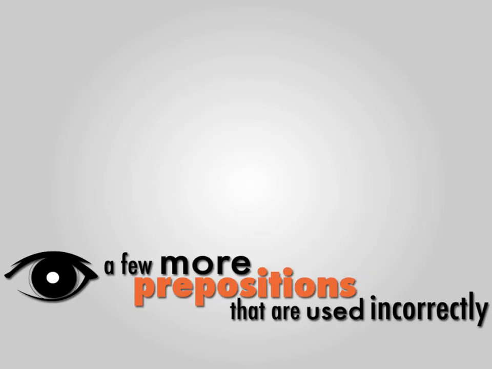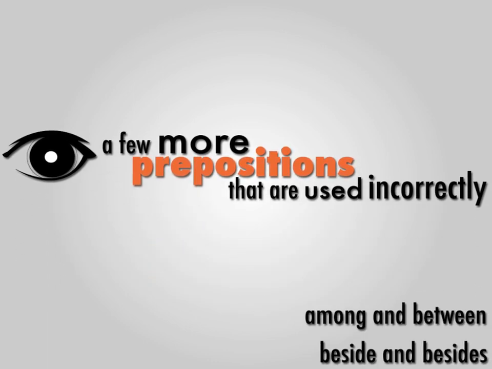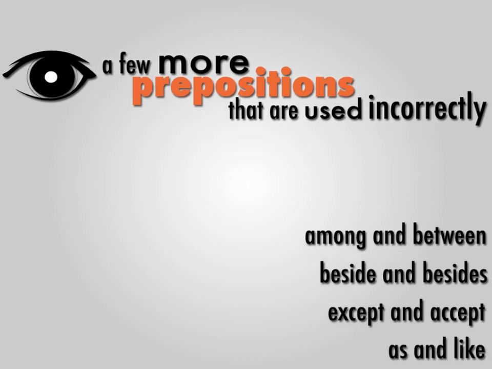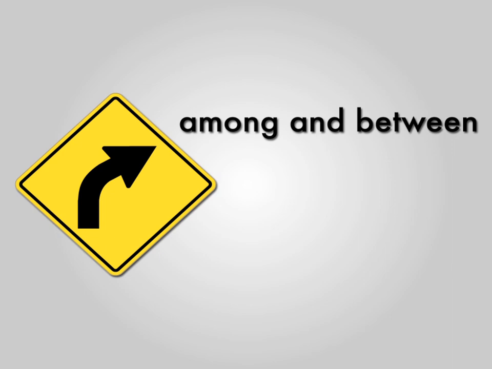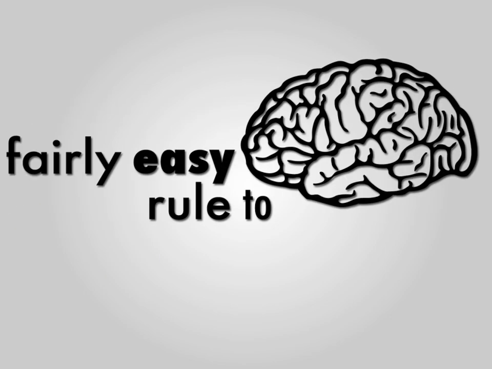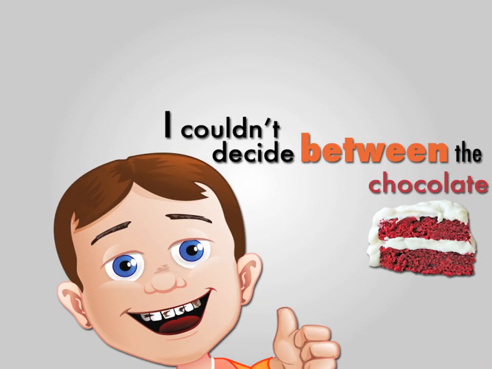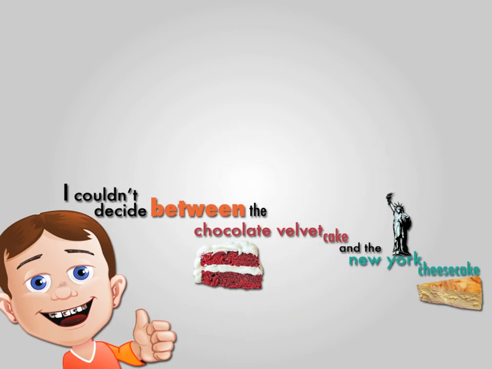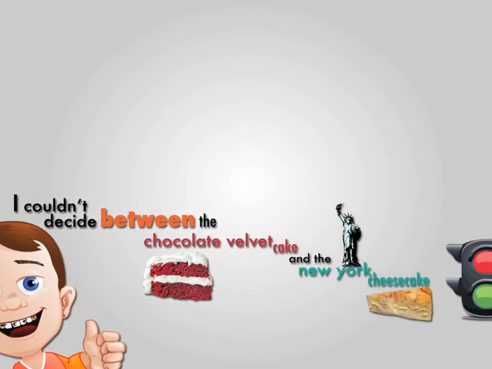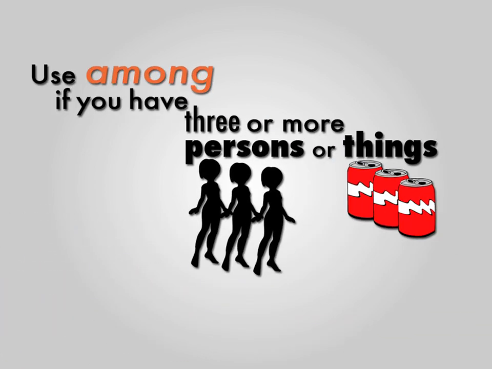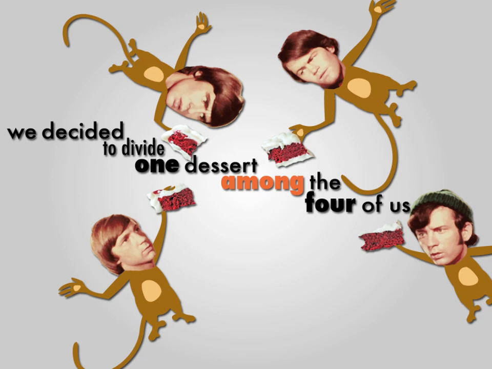Now let's have a look at a few more prepositions that are used incorrectly. Among and between, beside and besides, accept and except, as and like. First, let's turn our attention to among and between. This is actually a fairly easy rule to remember. Between is used if you have exactly two persons or things. I couldn't decide between the chocolate velvet cake and the New York cheesecake. Indicates exactly two options. Use among if you have three or more persons or things, as demonstrated in the sentence, we decided to divide one dessert among the four of us.